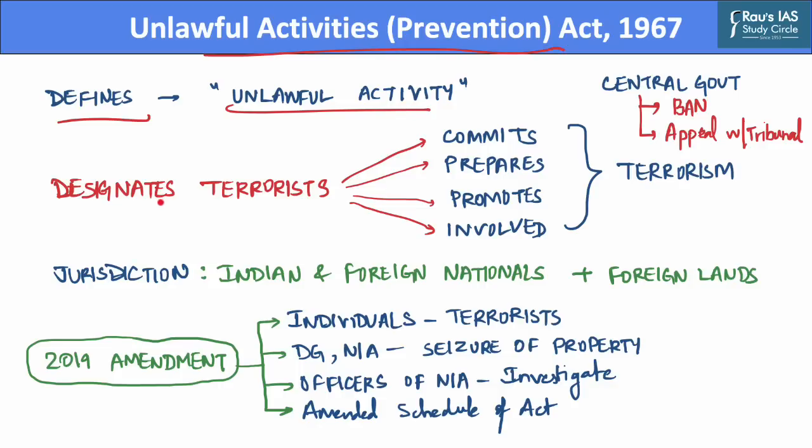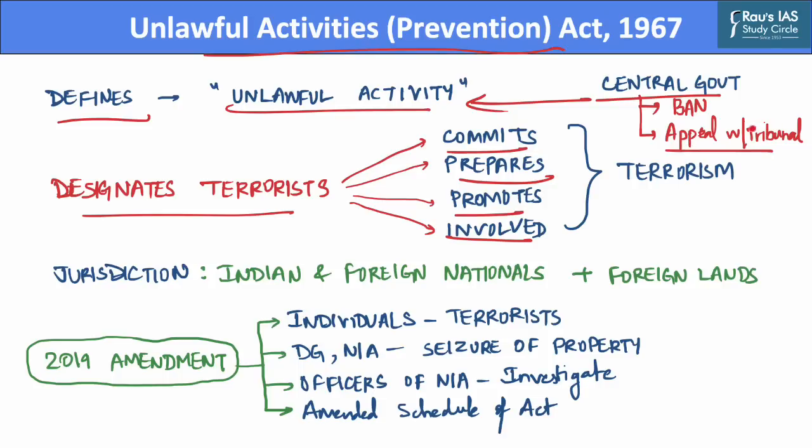Further, under this act, the central government can declare a person or an organization as a terrorist organization if that organization commits or participates in acts of terrorism, prepares for terrorism, promotes terrorism, or is otherwise involved in terrorist activities. This act gives power to the central government to impose an all India ban on associations which are declared unlawful.